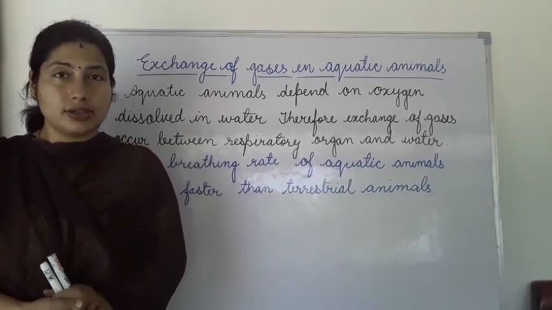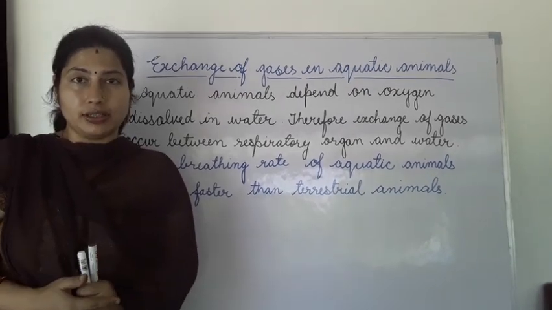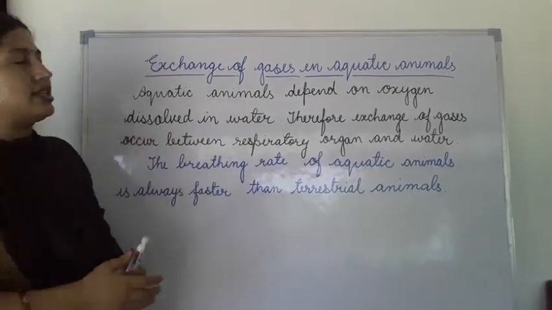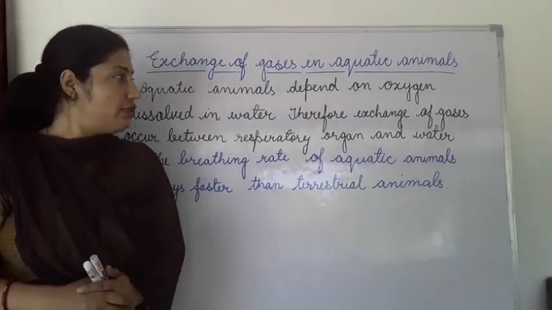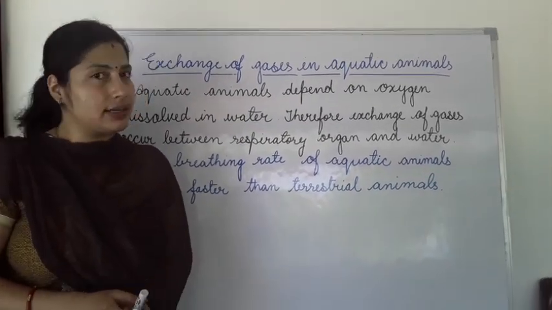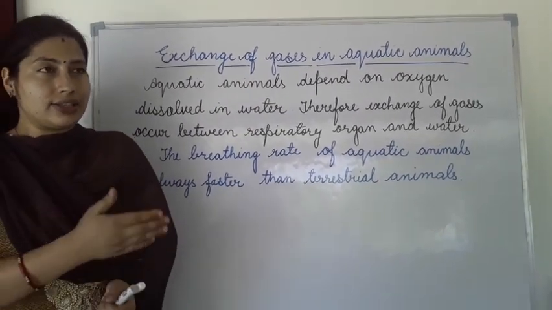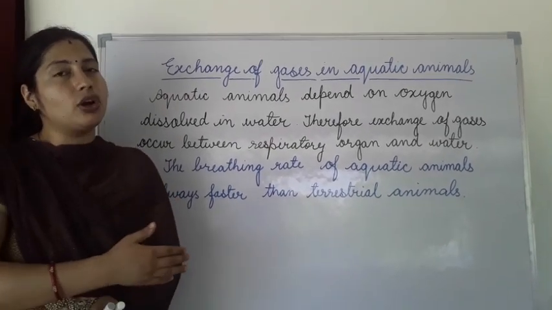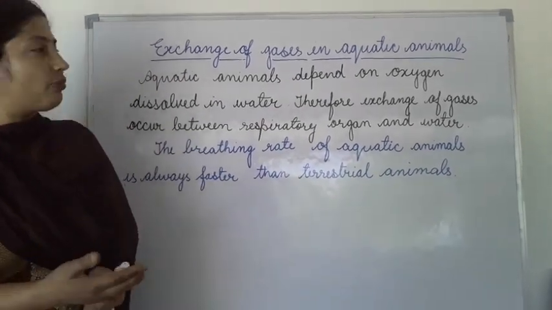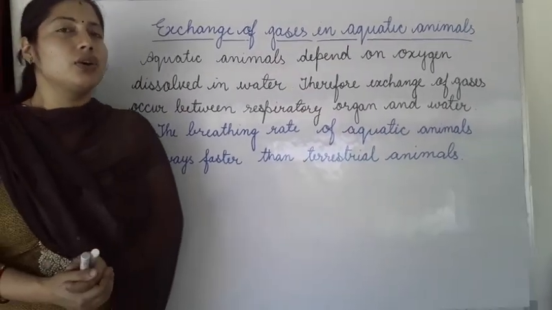So how do they take oxygen? They take oxygen which is dissolved in water. So aquatic animals depend on oxygen which is dissolved in water. Therefore, exchange of gases occurs between the respiratory organ and water.